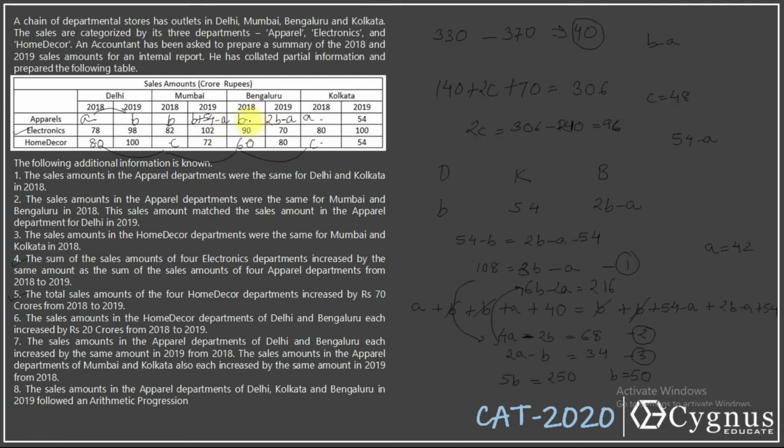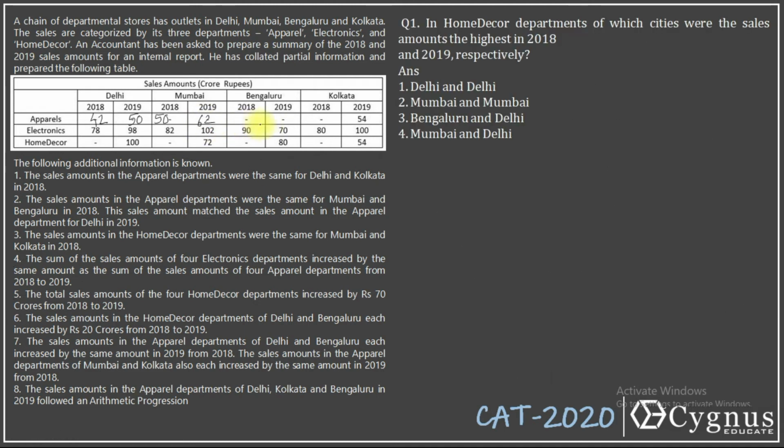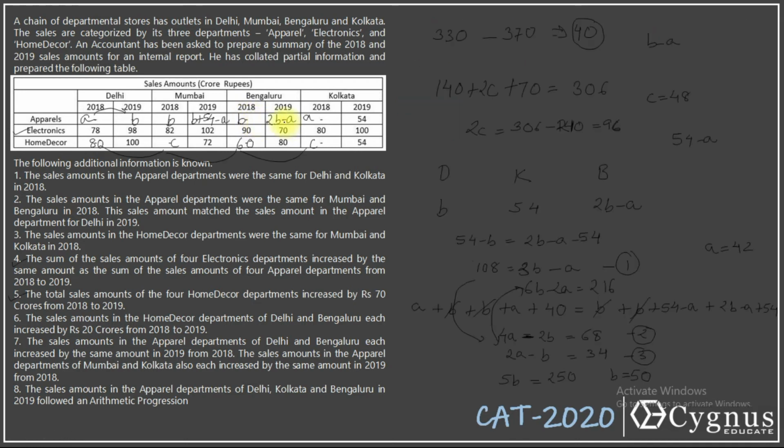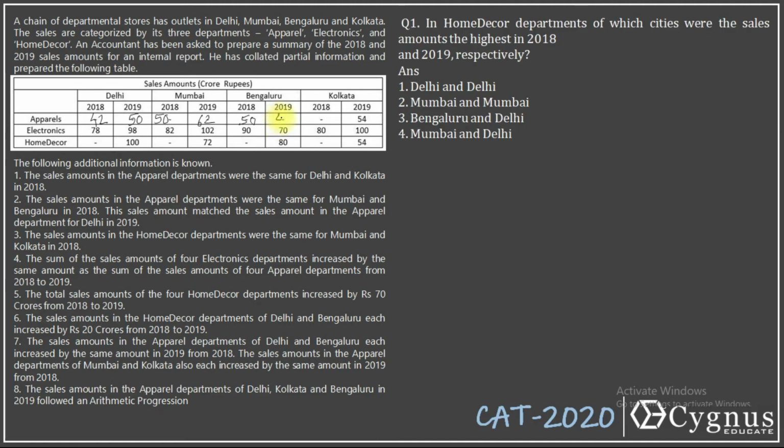Then in 2018, B is 50. This will become 50. 19 is 2B minus A. 2B means 100. 100 minus 42 is 48. This becomes 48. A is 42. So this becomes 42. What else?